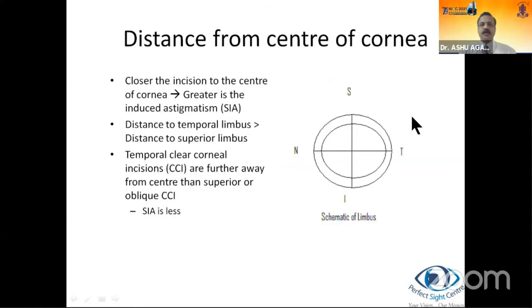Distance from the center of the cornea. Now look at the schematic. We all know that a lot of us would go for a temporal clear corneal incision, and the reason ascribed is that lesser astigmatism is induced. Now let's look at why.